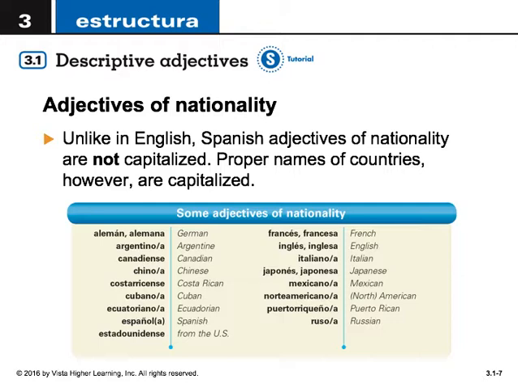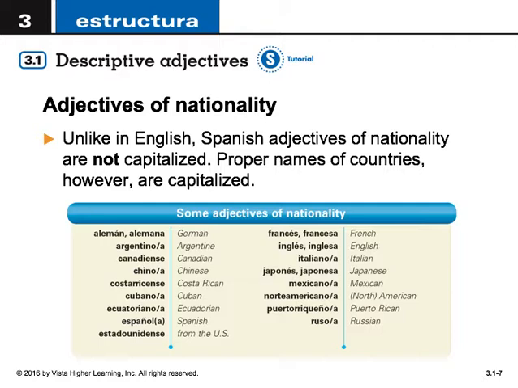Alemán, alemana, German, from the word Alemania, meaning Germany. Argentino, argentina, Argentine. Canadiense, Canadian. Chino, china, Chinese. Costarricense, Costa Rican. Cubano, cubana, Cuban. Ecuatoriano, ecuatoriana, Ecuadorian. Español, española, Spanish. Estadounidense, from the United States.